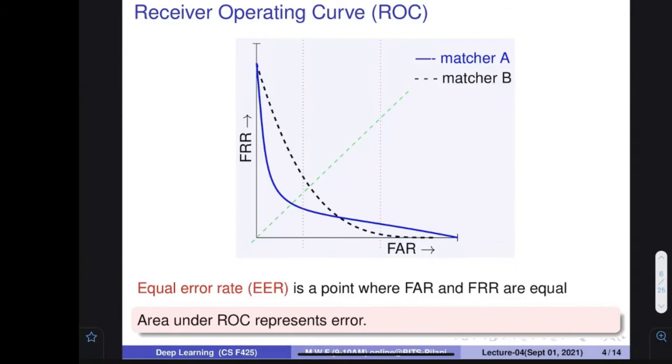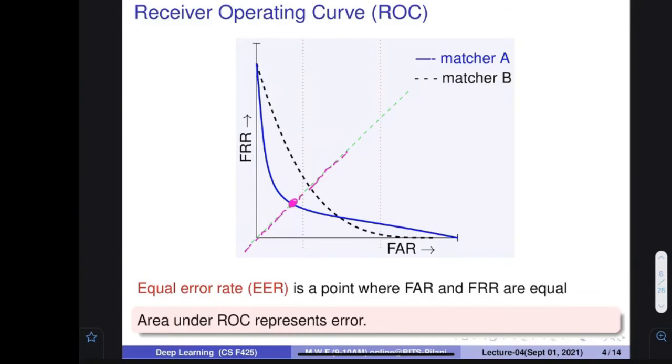Okay, people talk about the equal error rate. So what is the equal error rate? You can draw a line over here, and the point at which this line cuts the curve is the false acceptance. You can find out the value of false acceptance. False rejection also has the same value because you have drawn the line at 45 degrees.